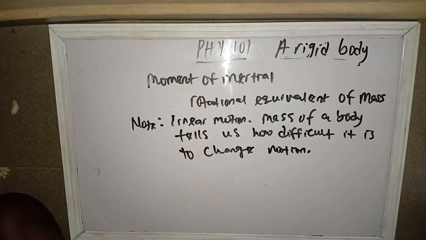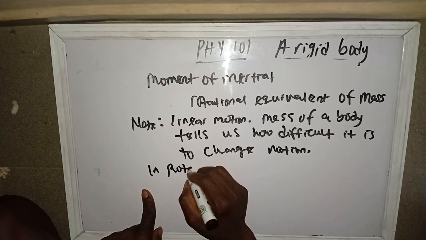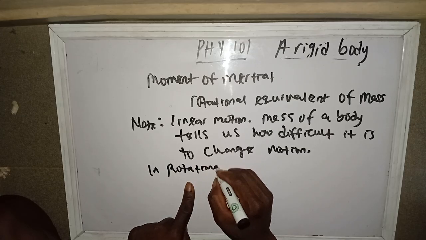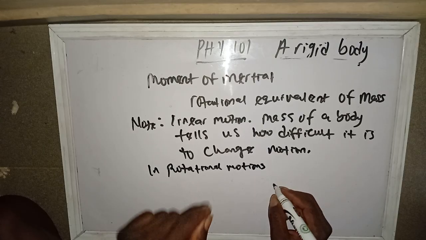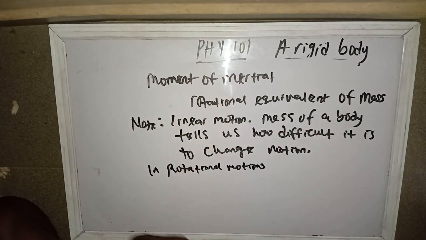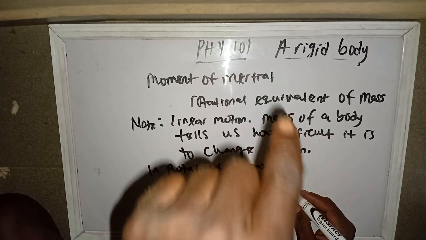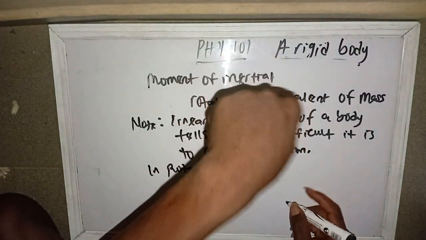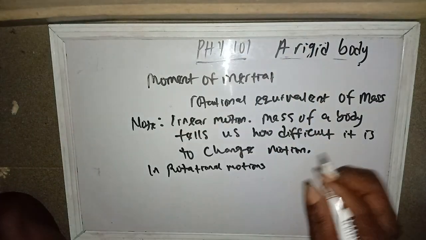But in rotational motion, you know what happens? In linear motion, mass tells us how difficult it is to change motion. But in rotational motion, instead of mass, moment of inertia tells us how difficult it is to change rotation.